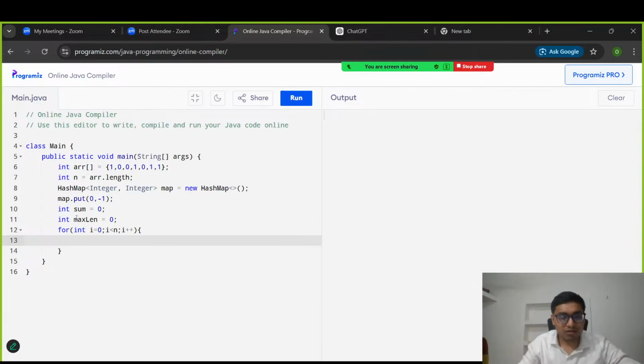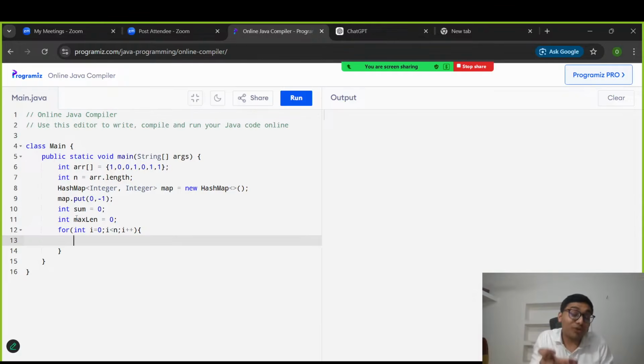But one more thing, we didn't replace the value 0 with minus 1, right? So at the time of accessing that particular current element, we will change it. If it is 0, then we will change it to minus 1.